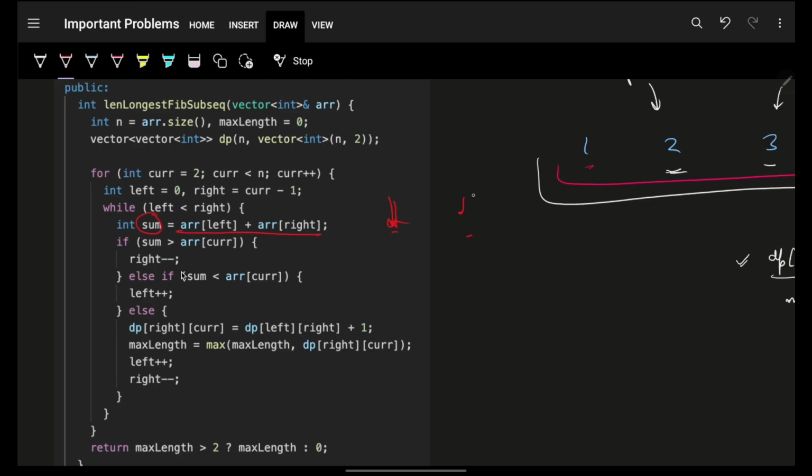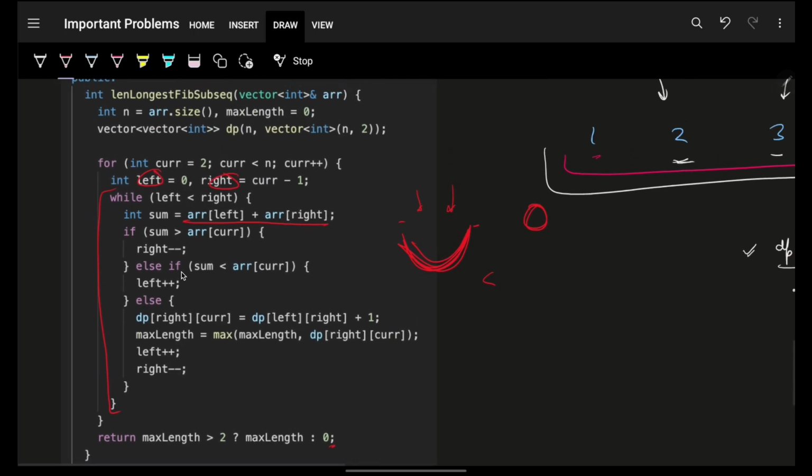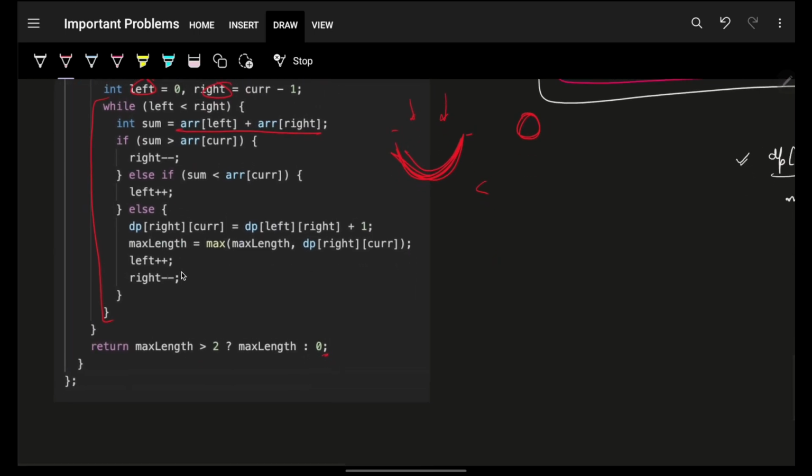If the sum of both of these is higher than the current number which I have, then obviously move back this right pointer. If it is less, then move this front pointer. And with that, I will be able to try for all the actual indexes of left and right, which will give me a sum of whatever I have at current index, which is index i in our case. And ultimately same logic: if the maximum length is more than 2, simply return the maximum length, else return the value of 0. And with that, you have eliminated just the case of using a hash map.